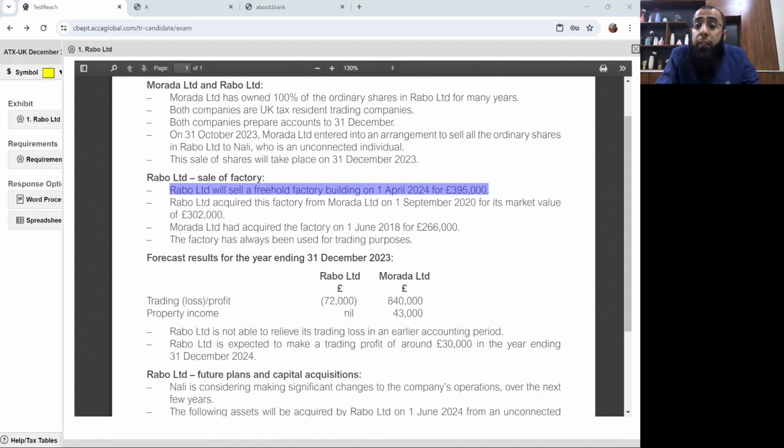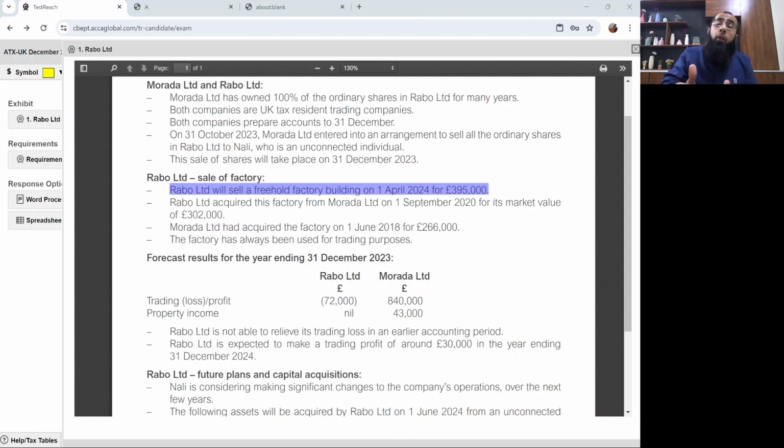So at the time of disposal, the degrouping charge must have arisen, and it must have been charged on the parent company. You already know that the degrouping charge is added in the gain on shares, and that arises on the parent company, which is Murada Limited. So on this factory, a degrouping charge must have arisen when Rabo Limited was being disposed of.